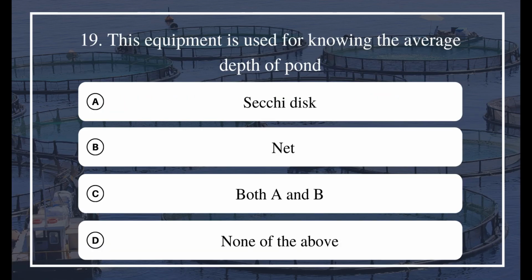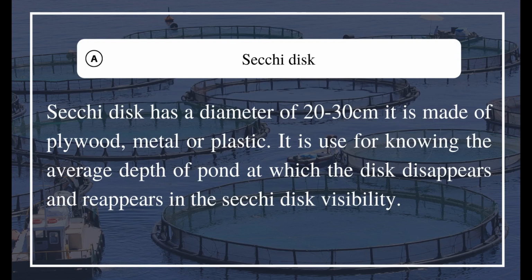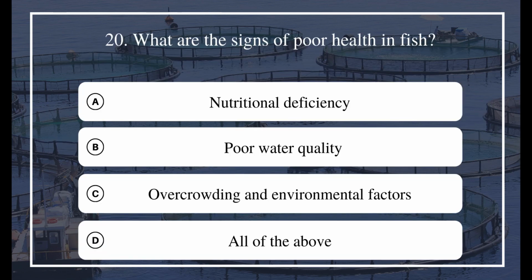19. This equipment is used for knowing the average depth of pond. A. Secchi disc. B. Net. C. Both A and B. D. None of the above. The answer is A. Secchi disc. Secchi disc has a diameter of 20 to 30 centimeters. It is made of plywood, metal, or plastic. It is used for knowing the average depth of pond at which the disc disappears and reappears in the Secchi disc visibility.